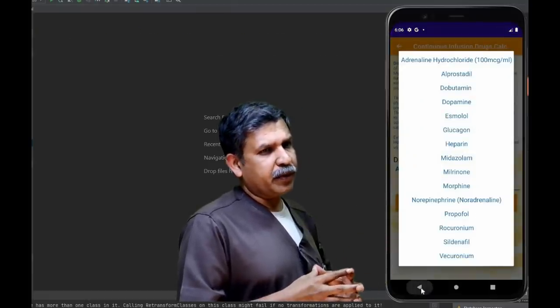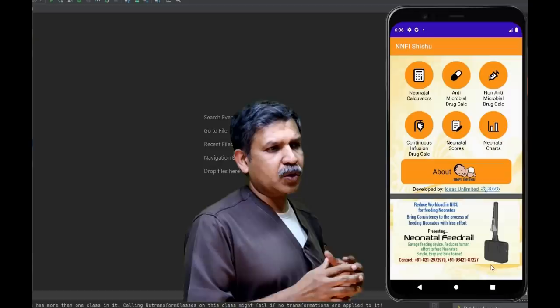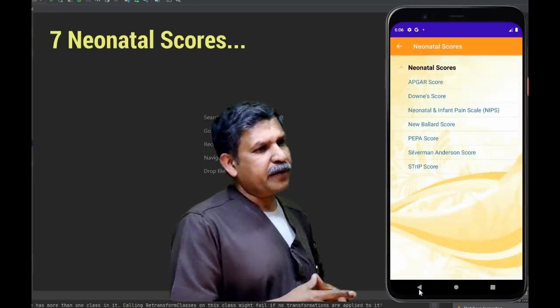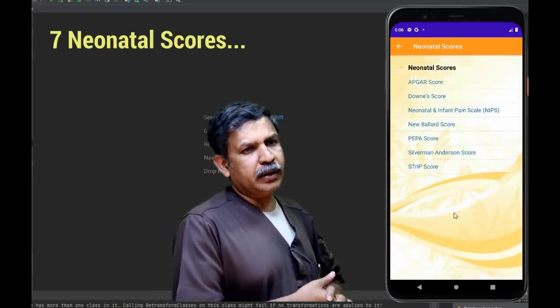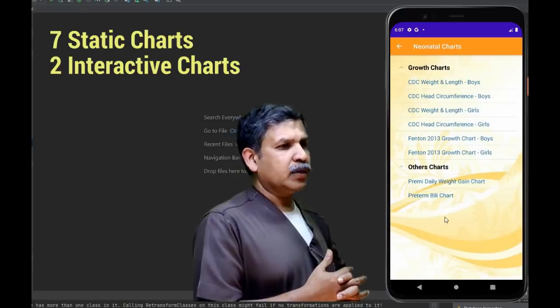So the important thing is you just need to type in the weight of the baby, and you are going to get almost all the information, which includes how much you have to administer and how frequently you have to do it. Apart from that, we have 7 scores, which includes a newer one, which has been just published, and also we have charts.